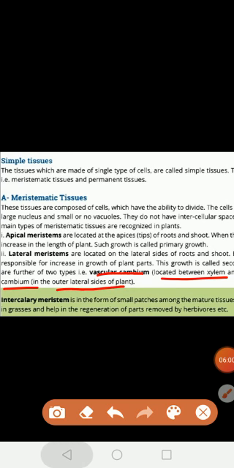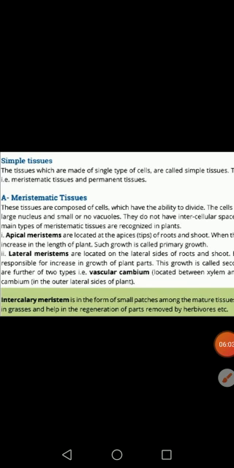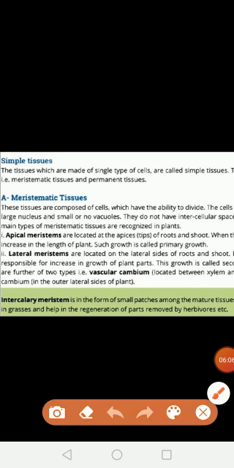Okay, there is another type of meristematic tissue, present in some grasses, which is known as intercalary meristematic tissue. These are present in the form of small patches in the mature tissues, and they are basically for the regeneration of the parts which are eaten or removed by herbivores. When herbivores remove those parts, they grow again by these intercalary meristematic tissues. So this is another type of meristematic tissue.